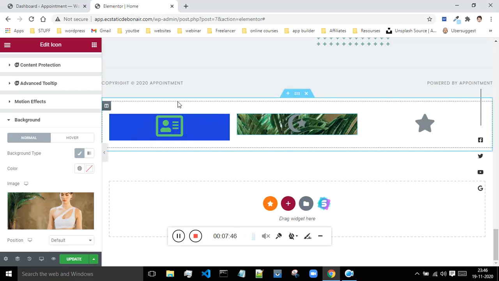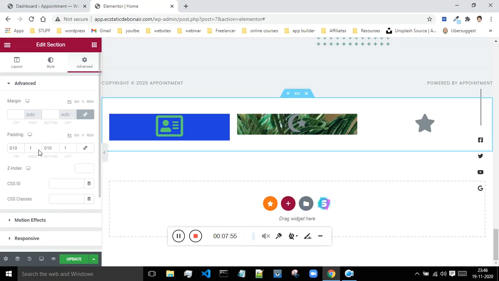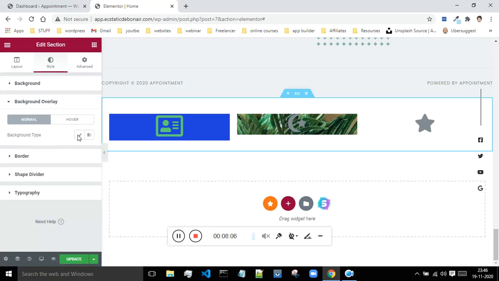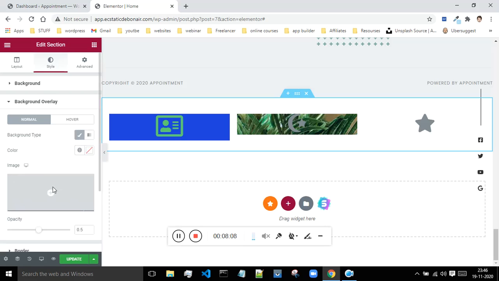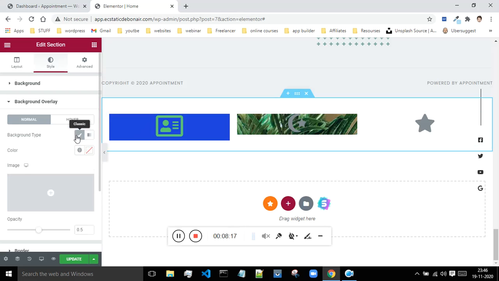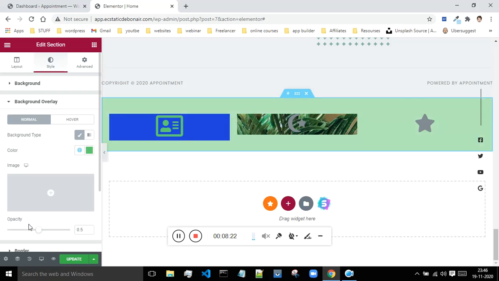Okay, so I have forgotten to show you how to change the background color of this section. Click on these three dots, click on advanced, scroll down, and okay, so the background option is not present over here. Let's see whether it is available inside of the style. Okay, so inside of the style, go to the background overlay, and from here you can change the background color. Over here also you can upload an image if you want, but let me just show you how to add the color. Okay, let me choose this green color, and now I'm getting this green color for this particular section.